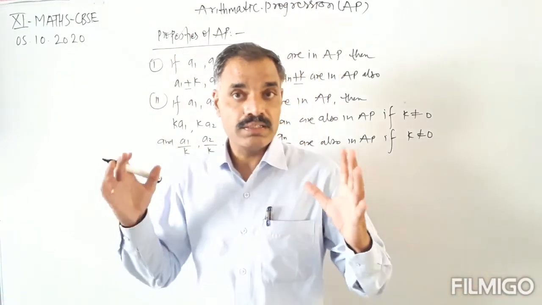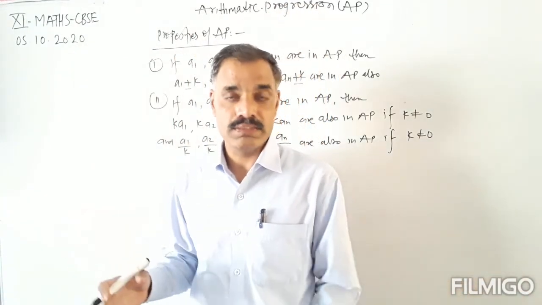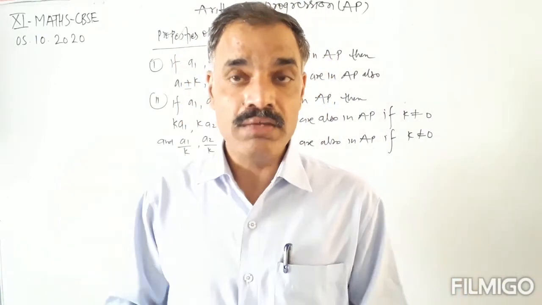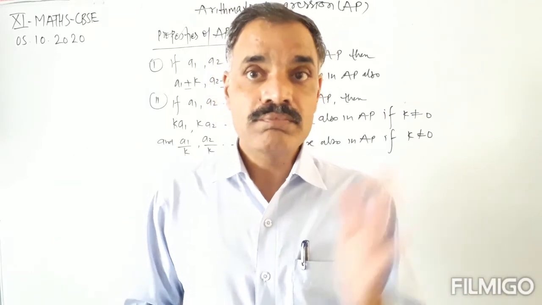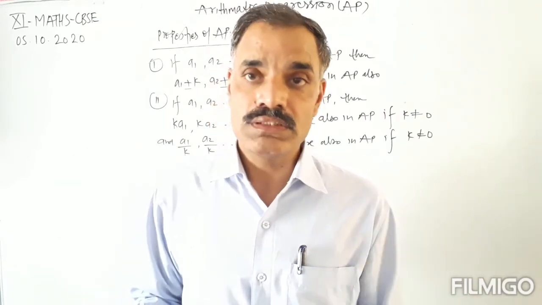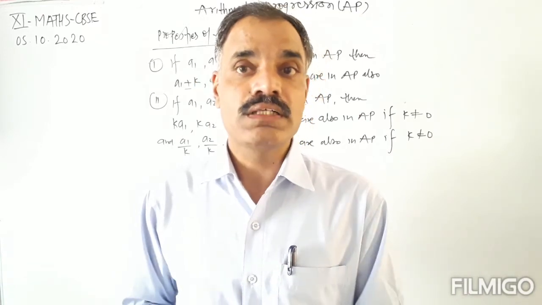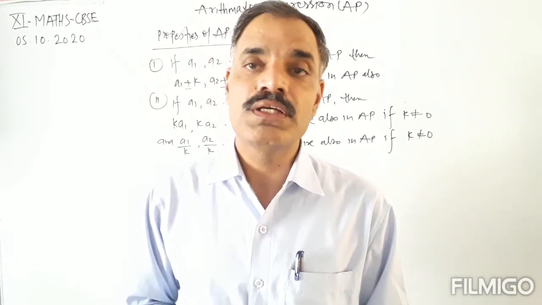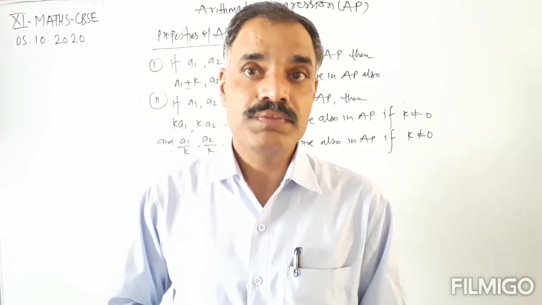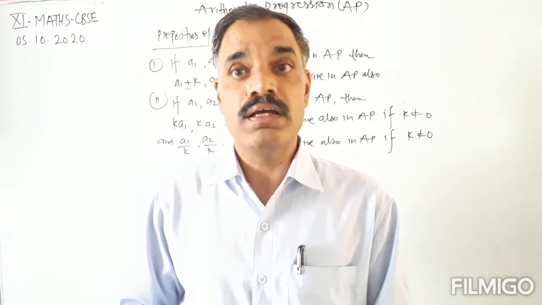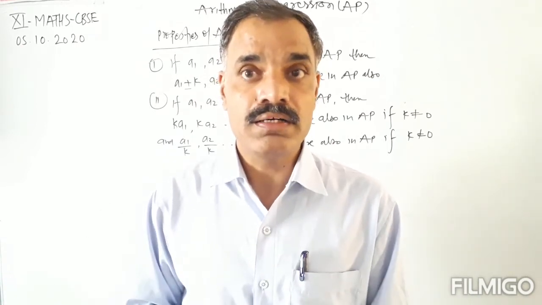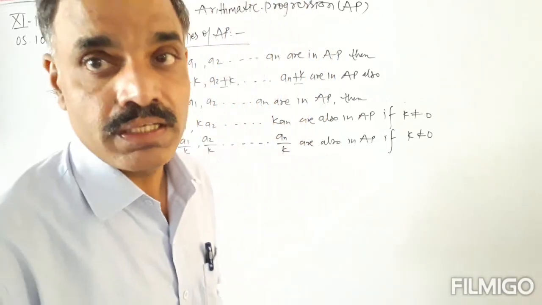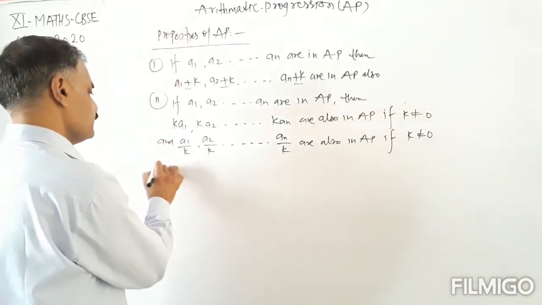Okay, so what can we conclude from property first and property second? If the same constant is added, subtracted, multiplied or divided to each of the terms of the arithmetic progression, then the progression we obtain is also an arithmetic progression. Okay, now the next property, property number 3.